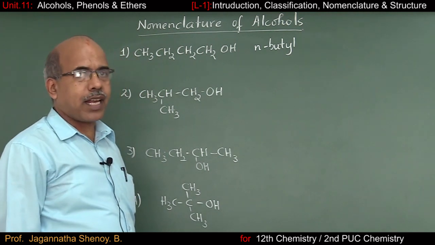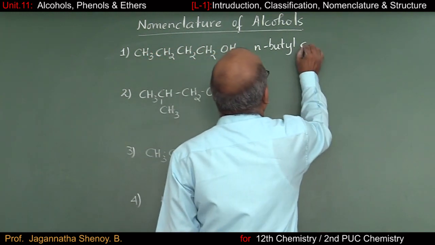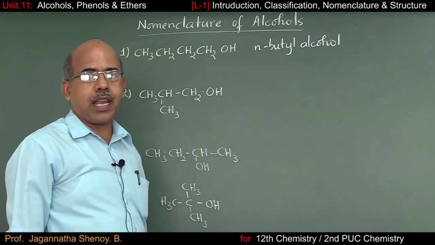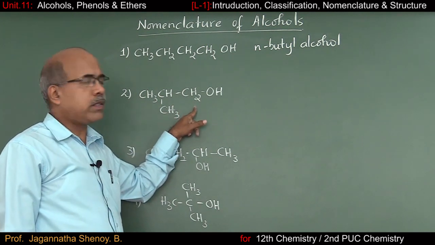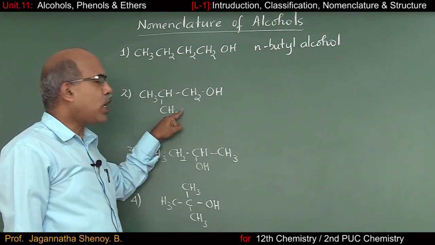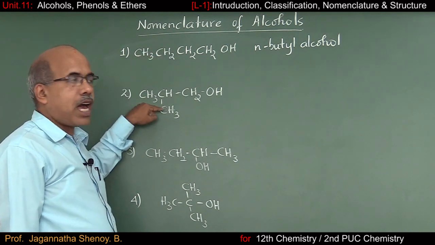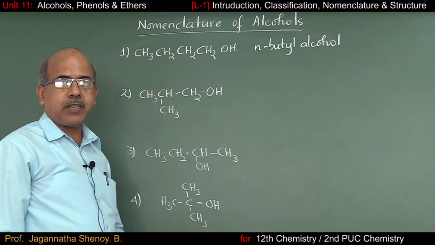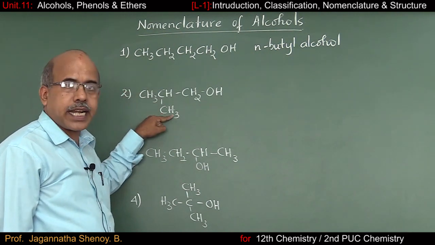After writing the name of the alkyl group, we have to end it with the word alcohol. So what is the common name of this compound? N-butyl alcohol. Same way, we shall go to the second molecule. The second molecule is the chain isomer or nuclear isomer of the first one. The carbon skeletons are different in these 2 compounds. So if we go for common nomenclature of this, on the second carbon atom we have a methyl side chain.